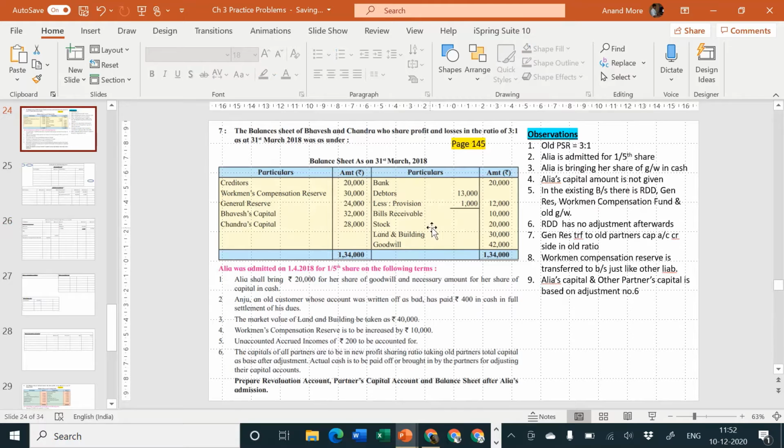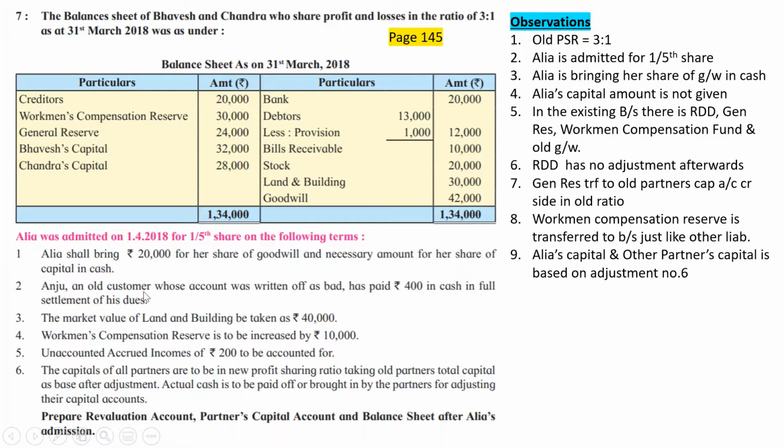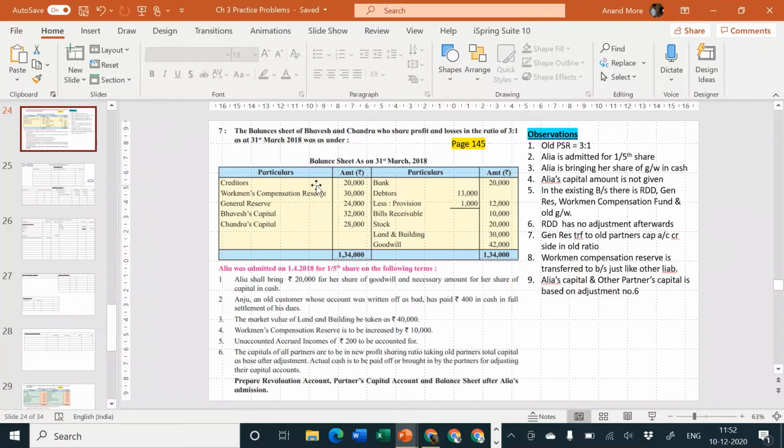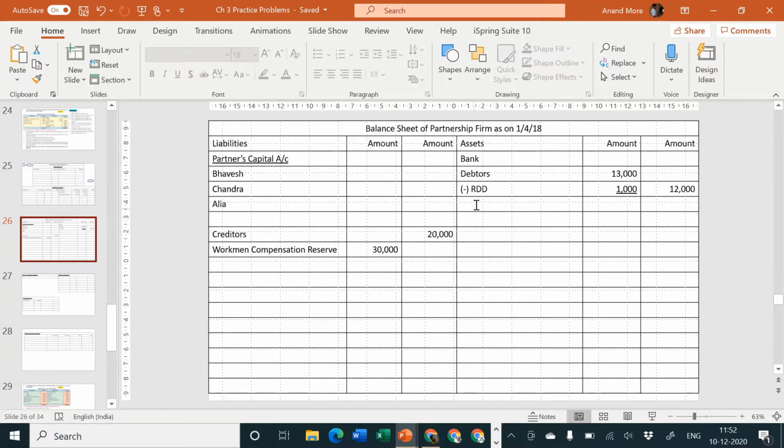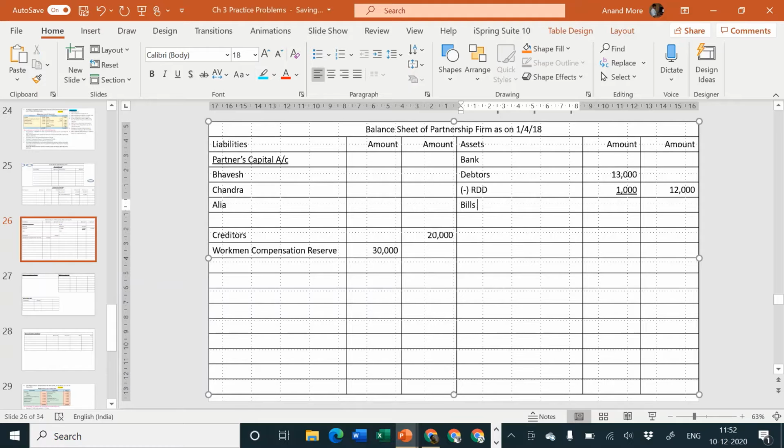Next one, bills receivable 10,000. There is no adjustment for bills receivable. First adjustment goodwill, second adjustment old bad debt is now recovered, third adjustment land and building, workman compensation, unaccrued income. So no adjustment for bills receivable, no adjustment for stock, there is adjustment only for land and building. Okay, so I'll consider bills receivable outer column 10,000, and stock outer column 20,000. Bills receivable 10, stock 20.